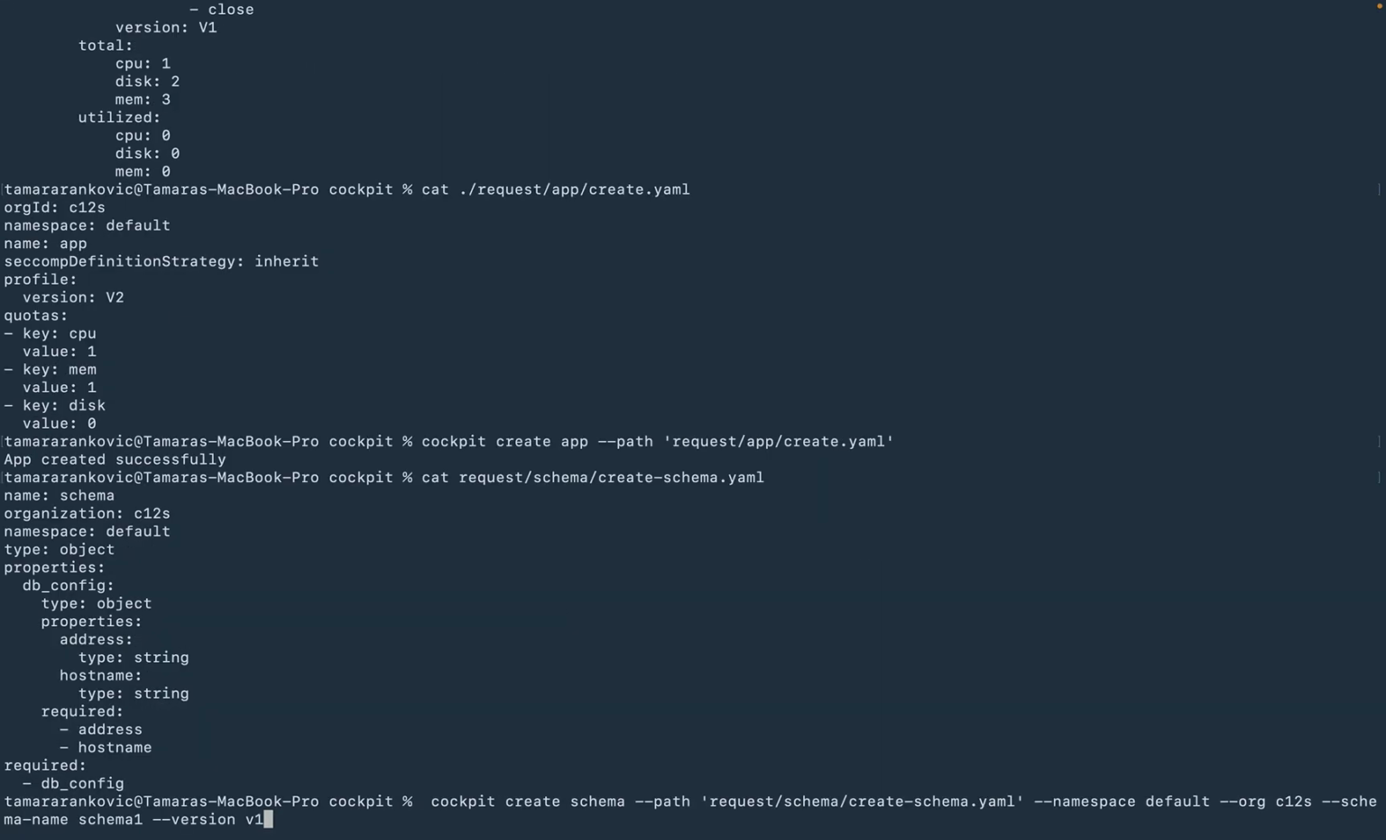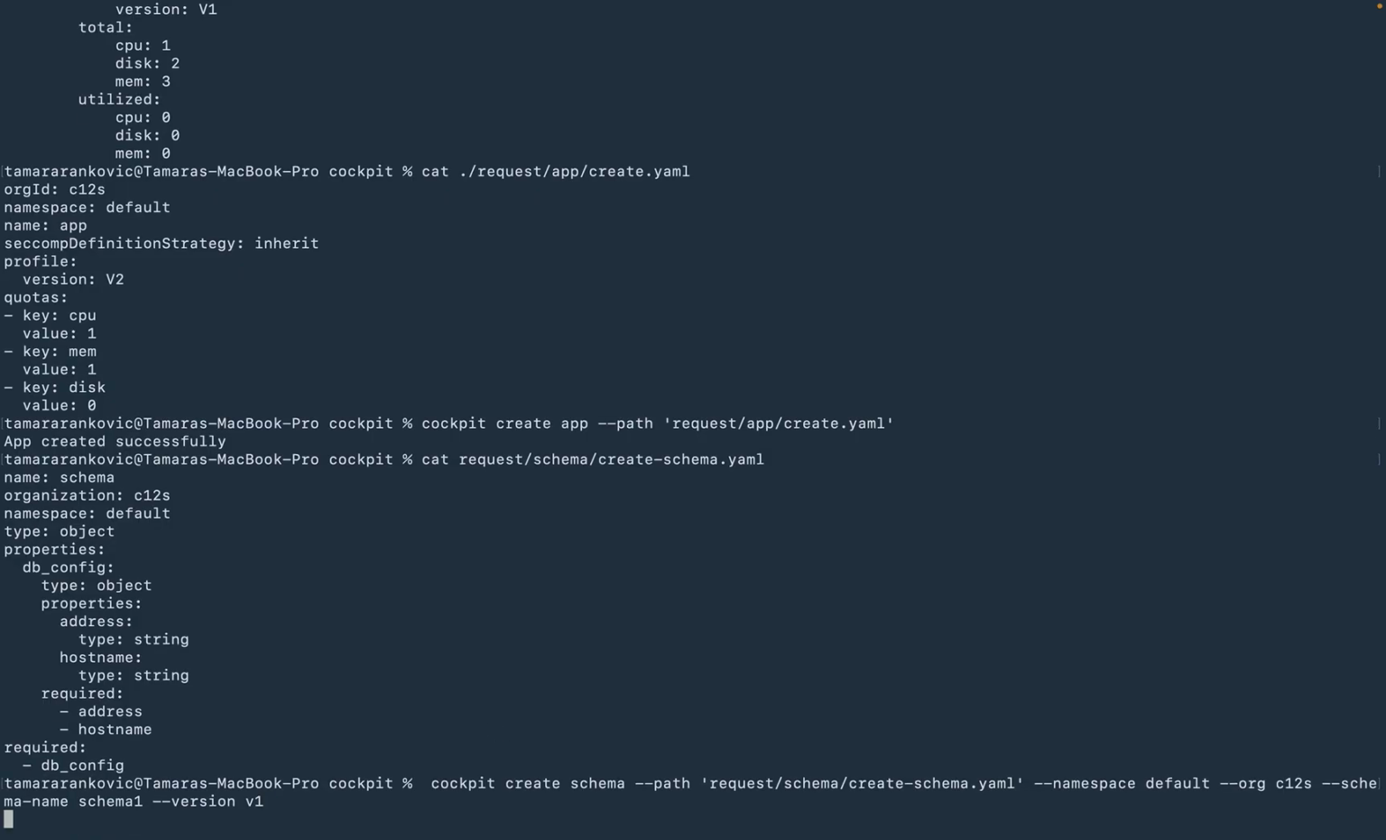Now we have the applications, and we will now create a schema that will utilize the configuration elements that will be pushed to the applications. We will create one schema with the same name, but in 2 different versions. We want to demonstrate how the schema can evolve over time, and that we can visualize what the changes are in between 2 versions of the schema.